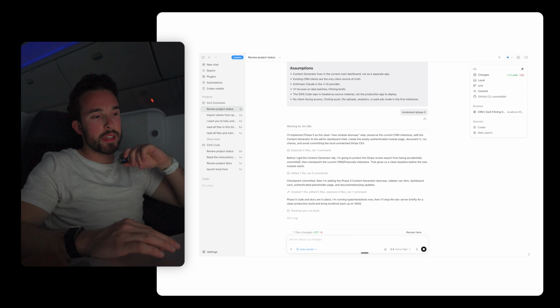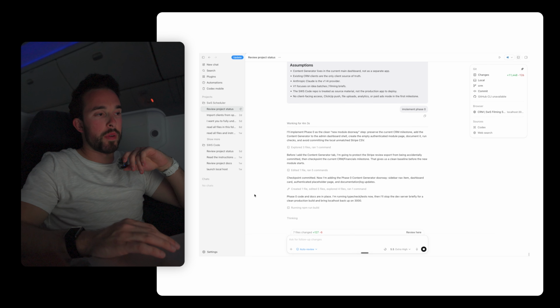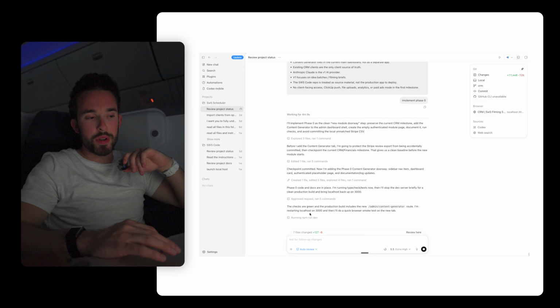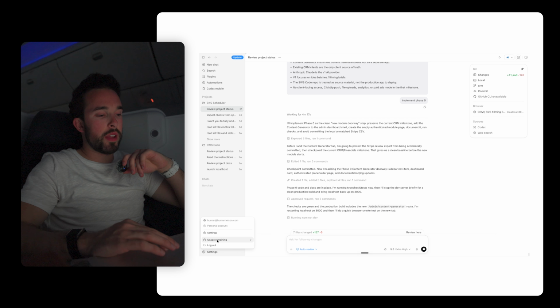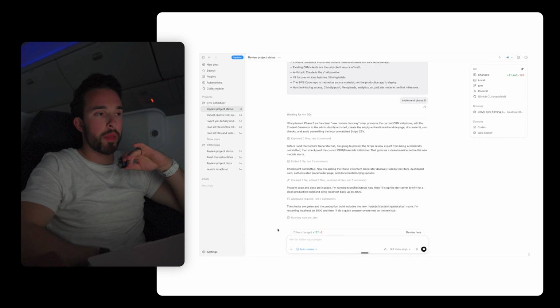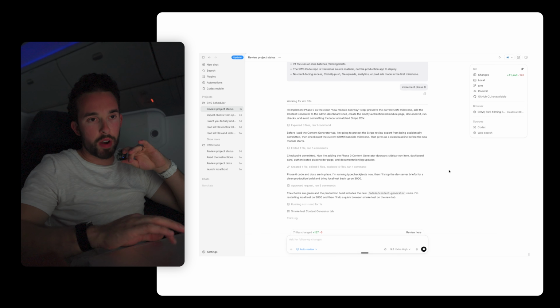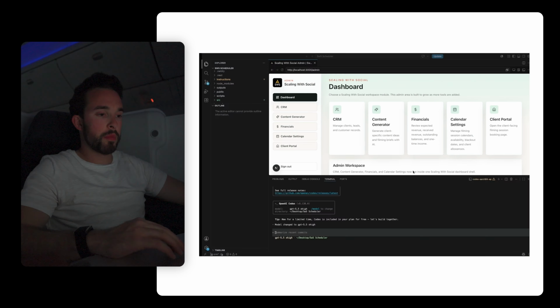I go do other things, I come back, and you can see it's been working for 4 minutes. 127 lines of code have been written. It's pretty much done. It's just restarting the localhost on port 3000, and it's going to check and make sure it works. Look at my usage. It's definitely coming down in the 5-hour limit, at 79% out of 100. This is for the $100 a month plan, by the way. In what I've built so far, it has already written 11,448 lines of code for me.